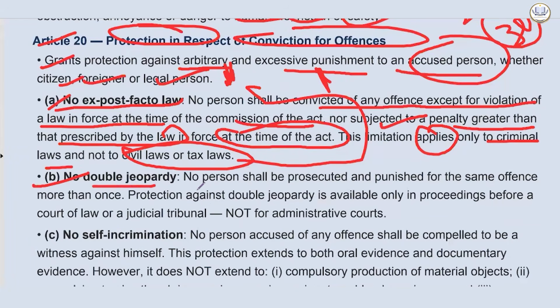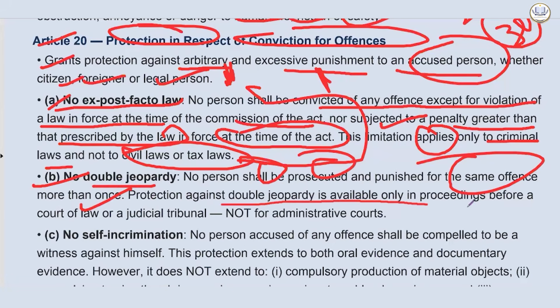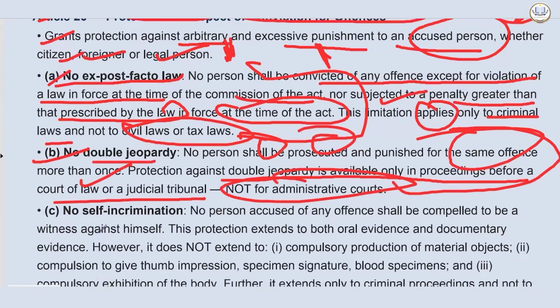No double jeopardy. That means no person shall be prosecuted and punished for the same offense more than once. Protection against double jeopardy is available only in proceedings before a court of law or a judicial tribunal, not for administrative courts.